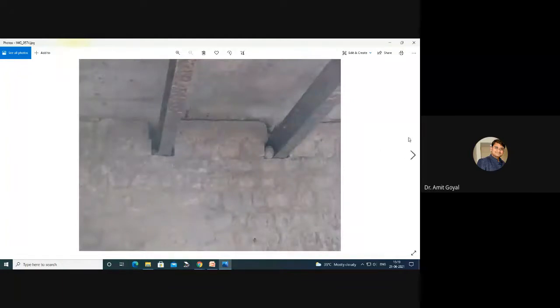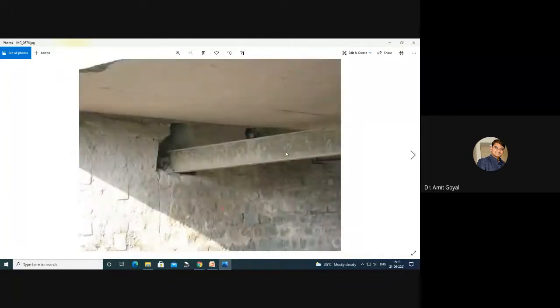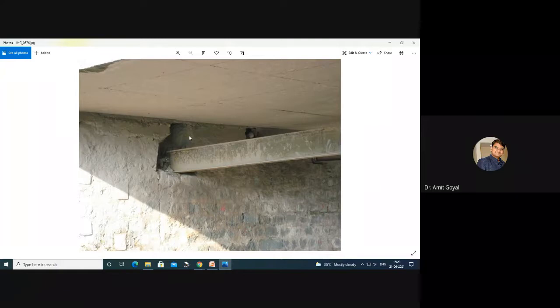So this is how this retrofitting technique has been done. Here the picture is clear on how the retrofitting was done. When they saw this retrofitting technique, they forgot about the non-destructive testing. They called their JEs and their SDOs, and all of them were surprised at what was there.